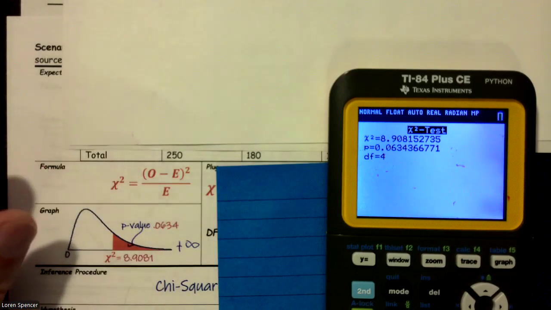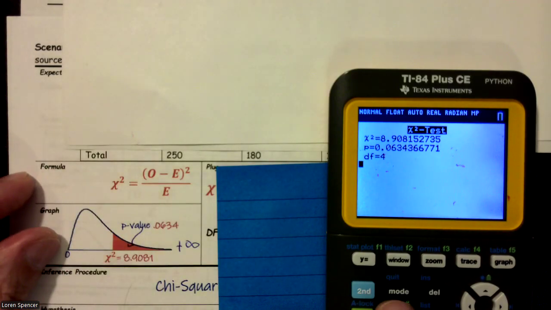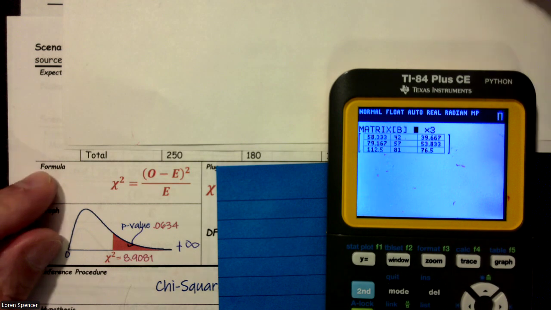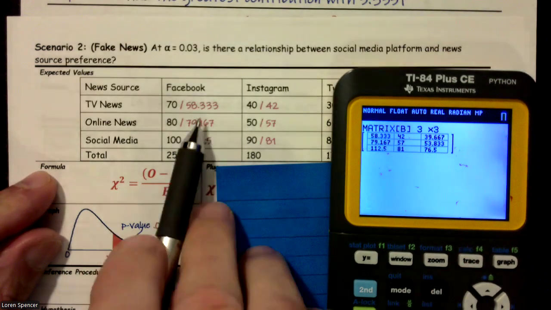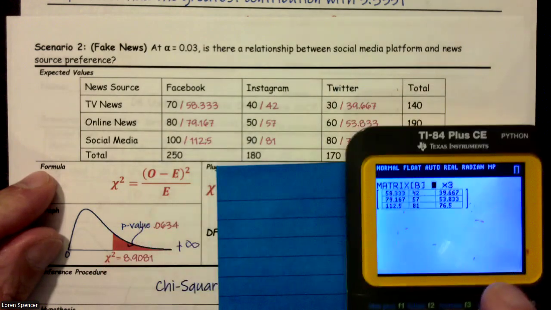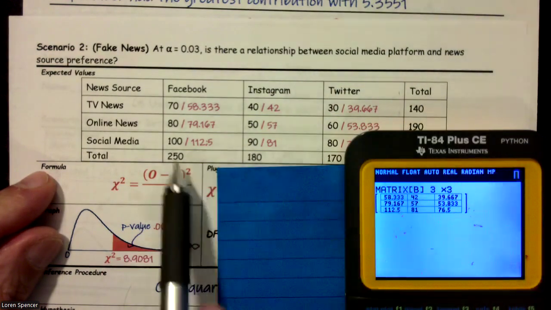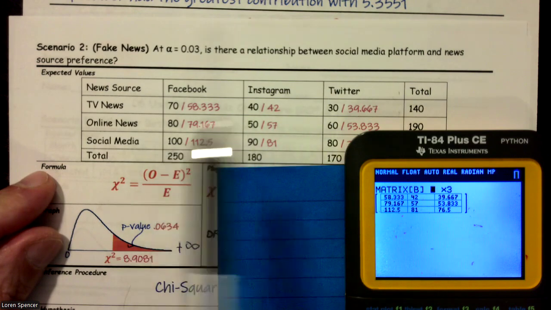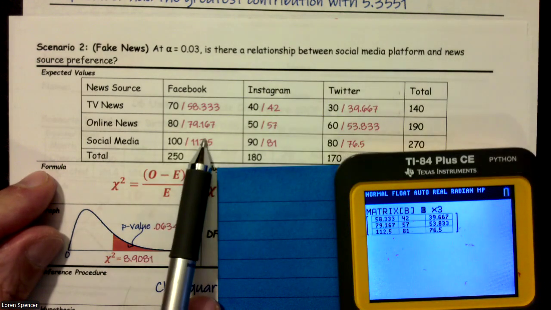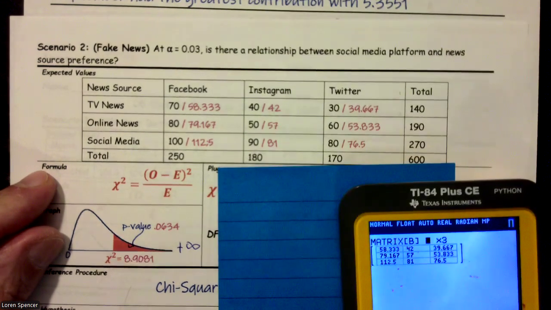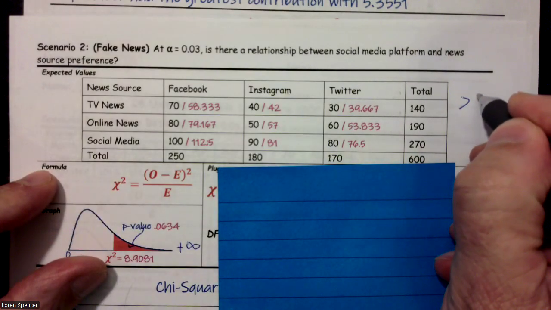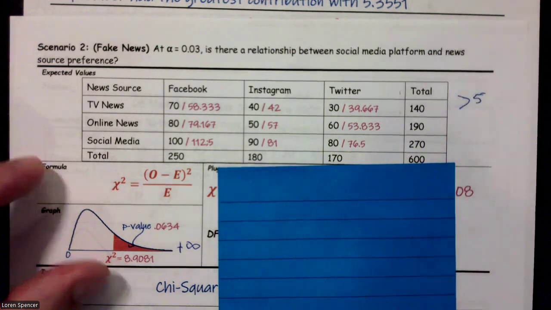All right, we still don't have those expected values. Although this is nice information, we need those expected values. To do that, we press blue matrix, arrow over to edit, and then drop down to letter B and press enter. And there we have them: 58.33, 42, 39.667, 79, 57, 53.8, 112.5, 81, and 76.5. And it's good to know that all of those are greater than or equal to 5 because that's going to be one of our conditions when we get back to it.